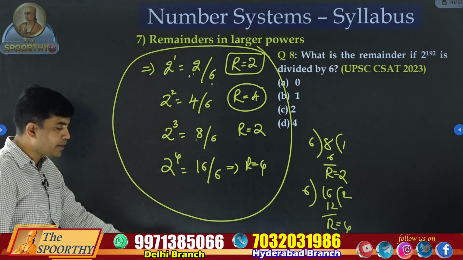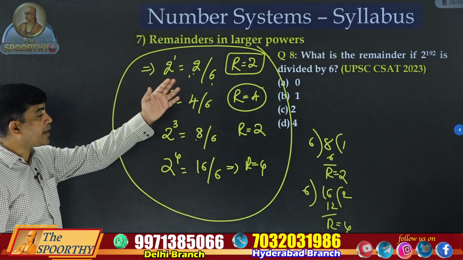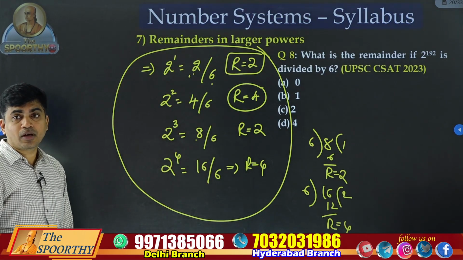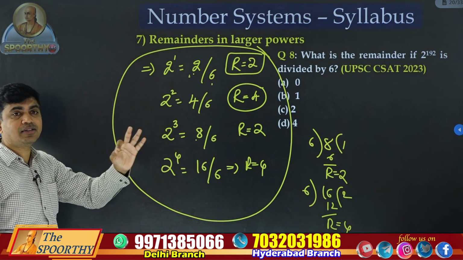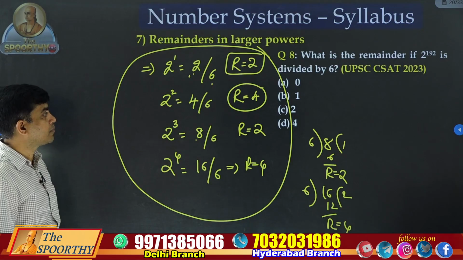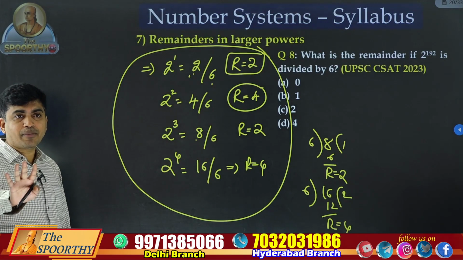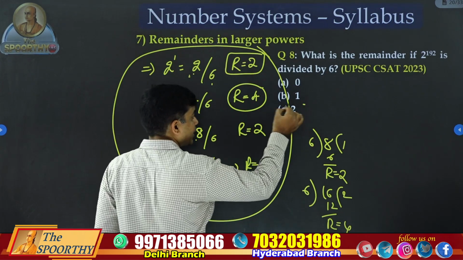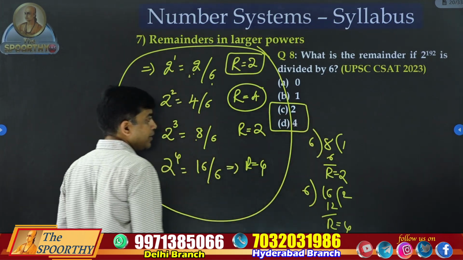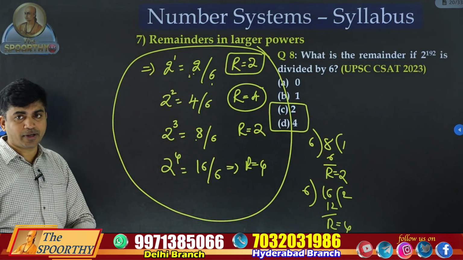You cannot check all the numbers, it is not possible. 2 power 192 is a big number. But with the help of these 3-4 examples, you can answer this question. The answer may be either 2 or 4. It means your answer is from option C or D. This is the first point.